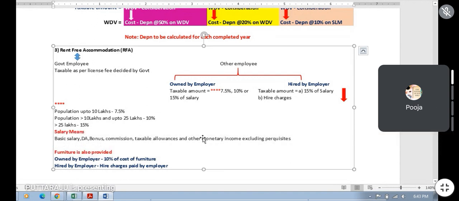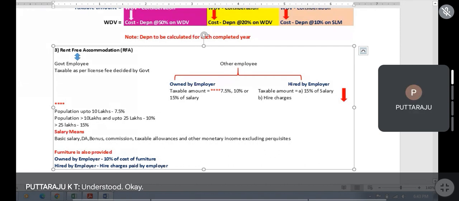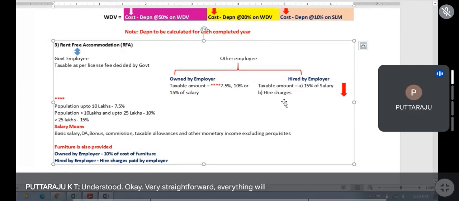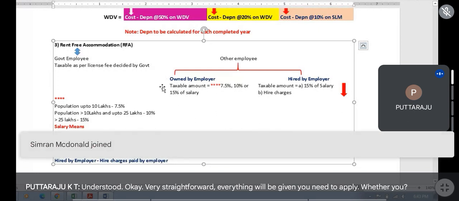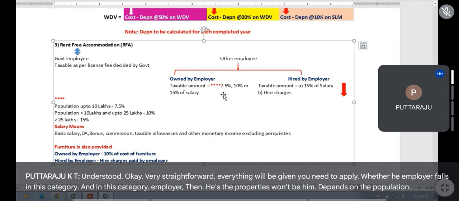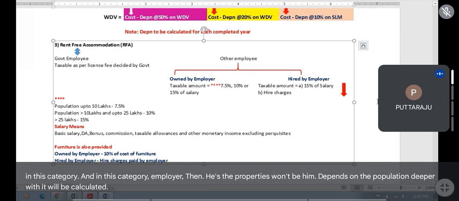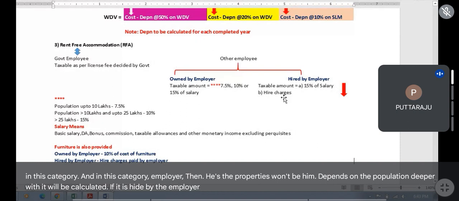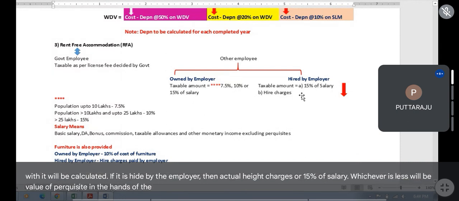Understood? Yes, sir. Okay. Very straightforward. Everything will be given. You need to apply whether the employer falls in this category or in this category. If the property is owned by the employer, depending on the population, the perquisite will be calculated. If it is hired by the employer, then actual hire charges or 15% of salary, whichever is less, will be the value of the perquisite in the hands of the employee, which shall be taxable.